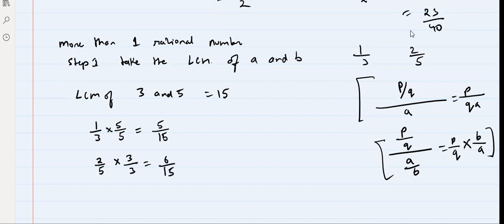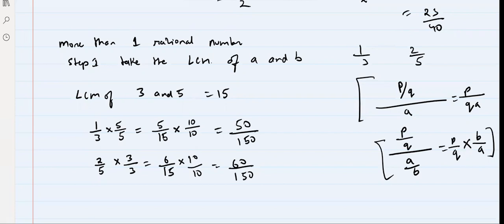Now see this, these two are close numbers, 5 and 6. There's no other number between 5 and 6. So multiply again by a number, say 10. Why 10? Because even if you multiply by 2, it will have only one number in between. You can multiply by any number, but you should multiply with the same number. So it will become 50 by 150, and this will become 60 by 150.